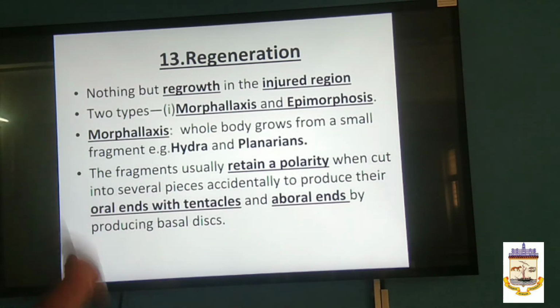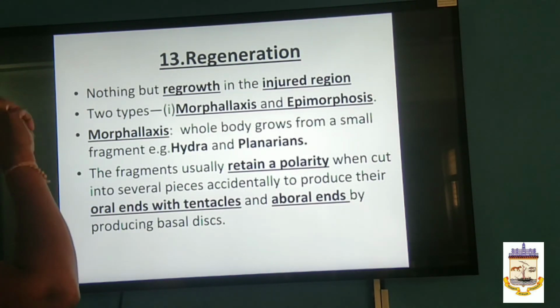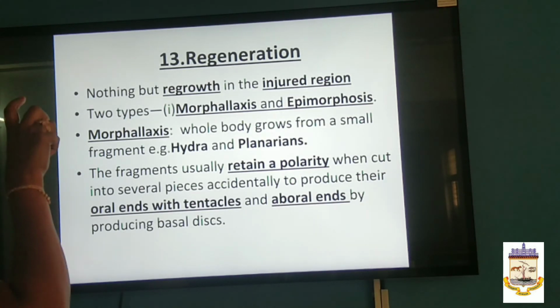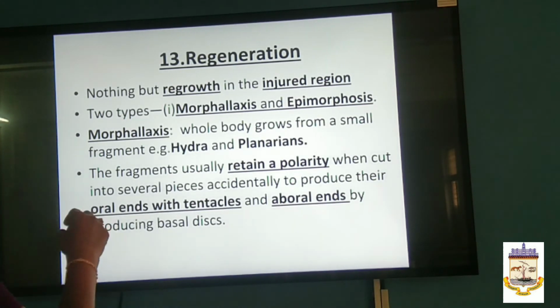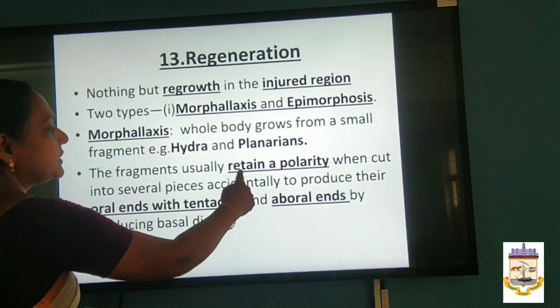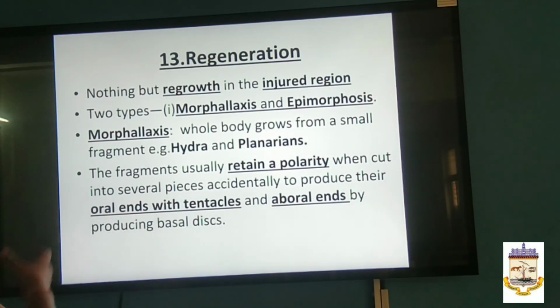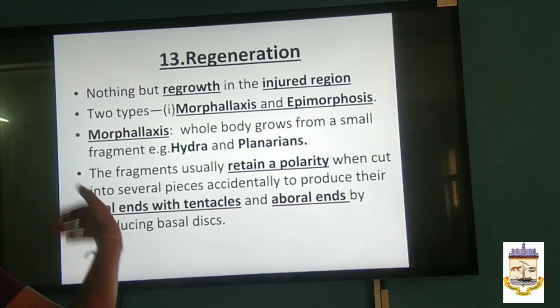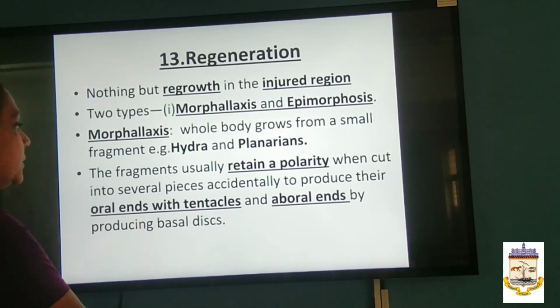The first one is morphallaxis. Here the whole body grows from a small fragment. That you will observe in Hydra and the planarians. Here the fragments usually retain a polarity. Suppose you have a fragment, it doesn't mean that the fragment will grow upside down; it grows in a straight form, having the anterior and posterior axis. That is what we call retaining a polarity, as the head and the tail region.